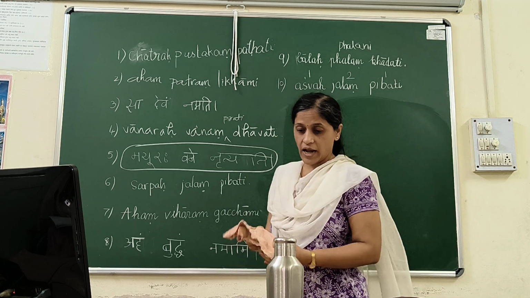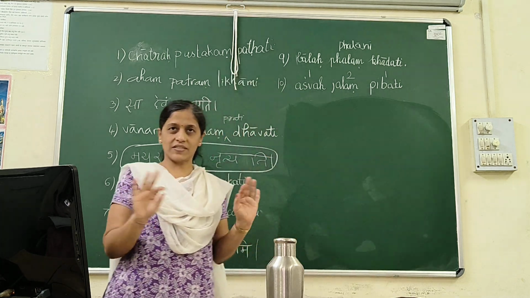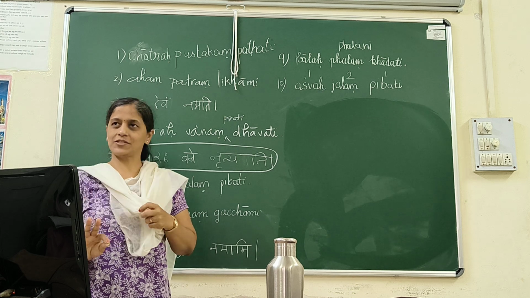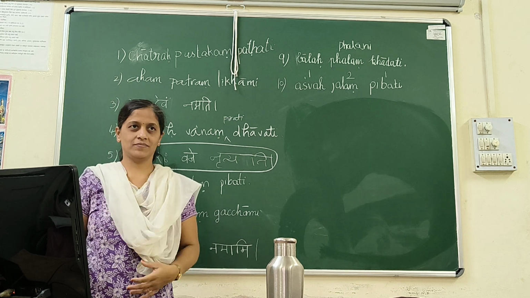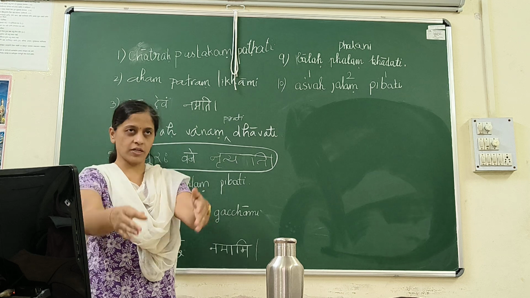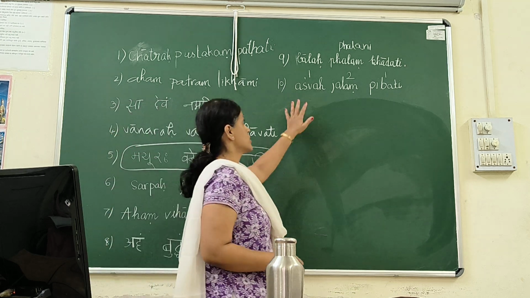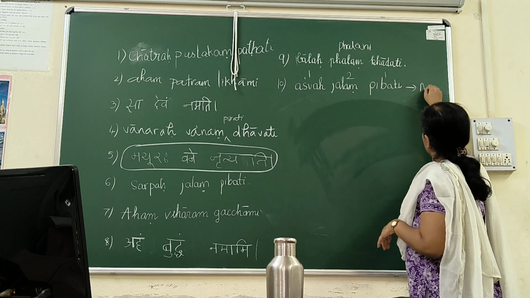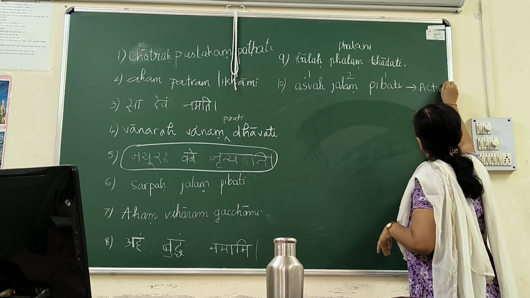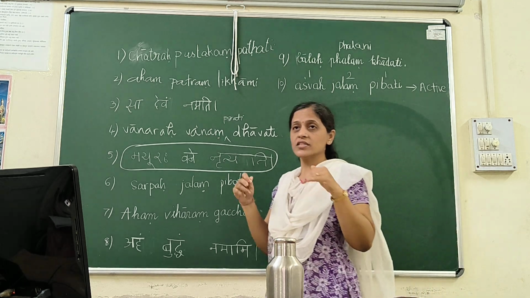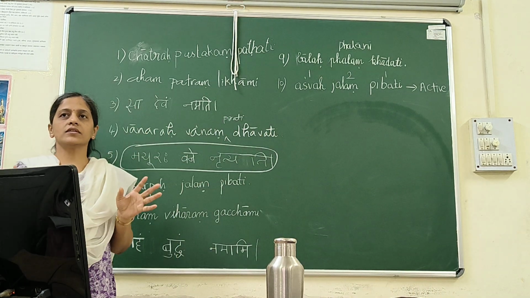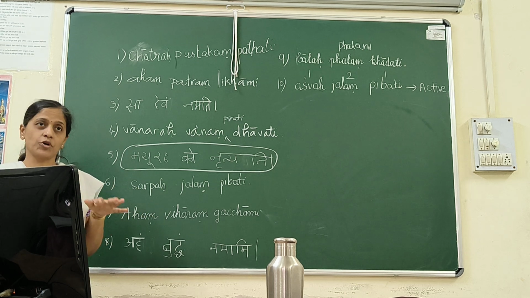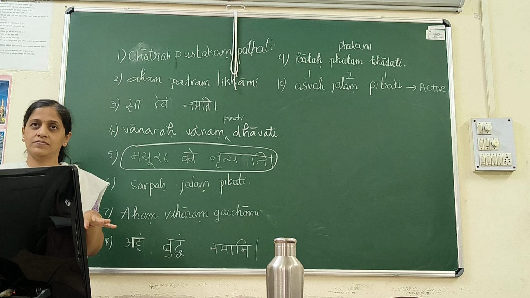Now, what I did just now was all learned in the first semester. But whatever I am going to tell you now is new. This is second semester passive voice, which we have not yet done. So this is new, what I am going to teach hereafter. So Ashvaha Jalam Pibati, because it is 1, 2, 1, we have understood that it is an active voice sentence. And our task to learn in this semester is to change it to passive voice. We are learning passive voice newly. That is our task of this semester.